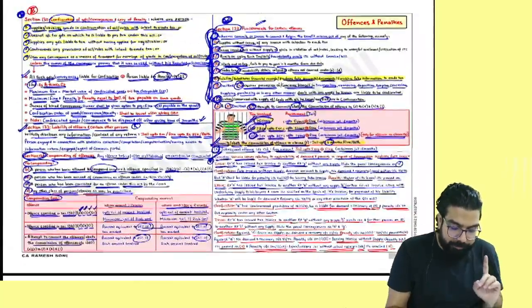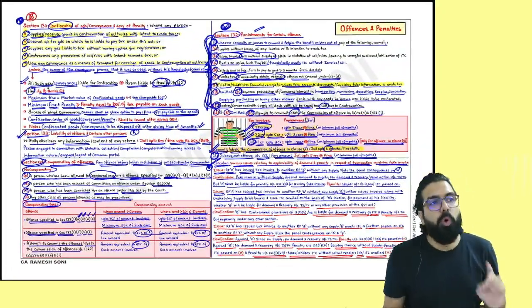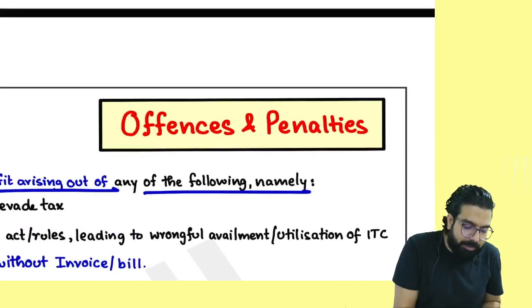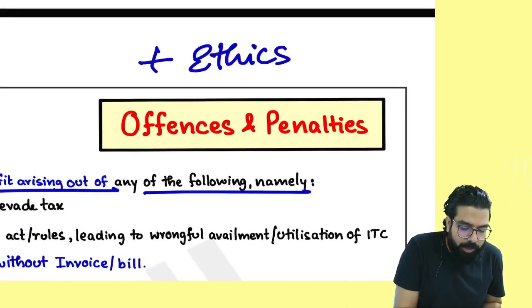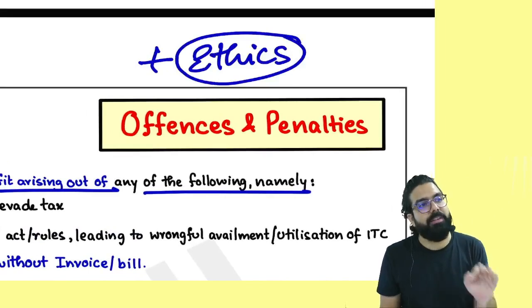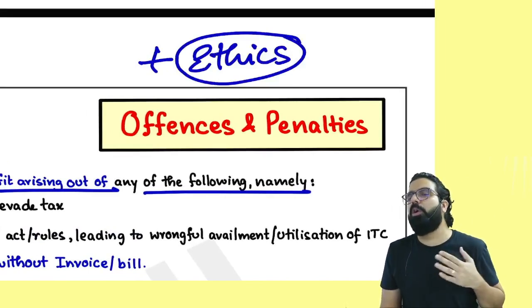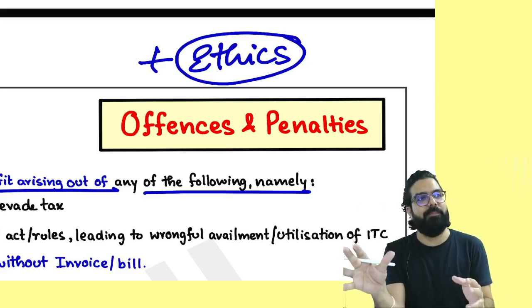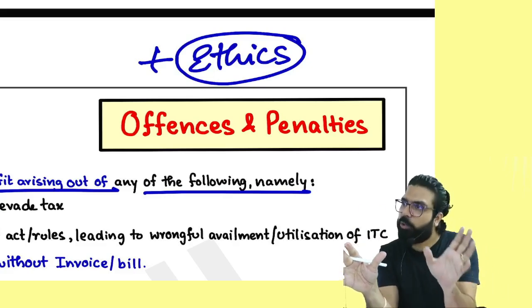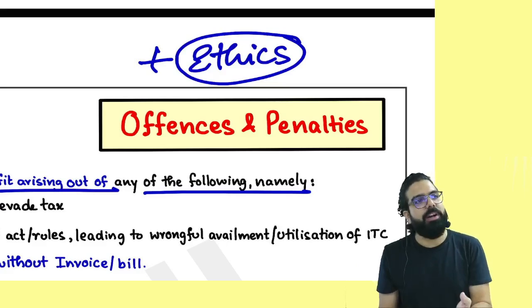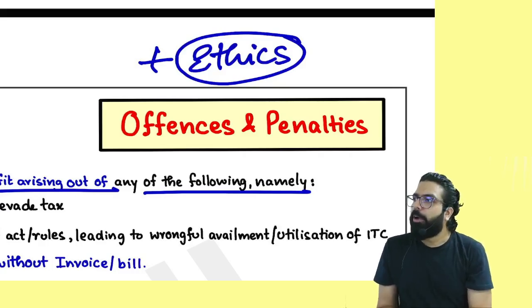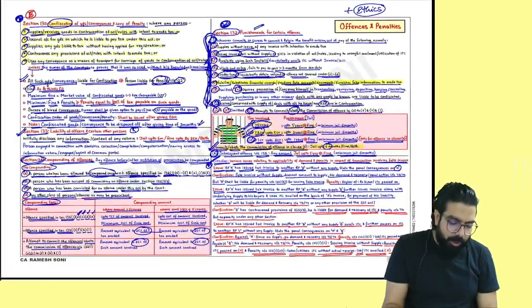Everyone over here, listen. Today, if you go home and read your ethics ka chapter, people, offences and penalties ka chapter ke saath only the ethics ka chapter gets over. Why, sir? Because ethics ka chapter is nothing other than the point that a chartered accountant should be ethical. He should not go ahead and do wrong things. If you go ahead and do wrong things, penalty will come. And you will also be sent to jail. And that is why we have gone ahead and learned offences and penalties ka chapter. Is my point clear to all?